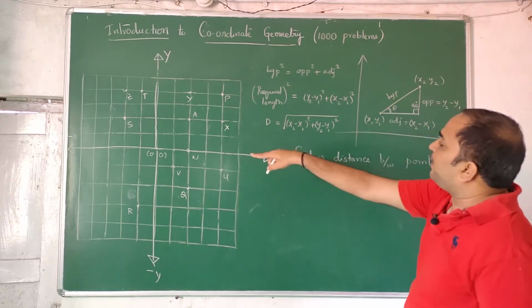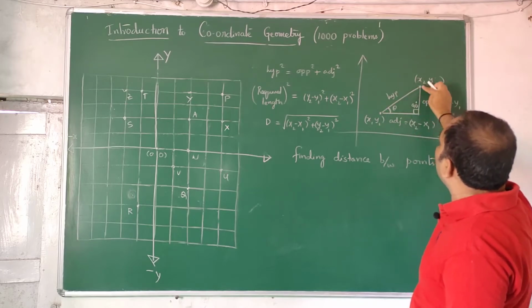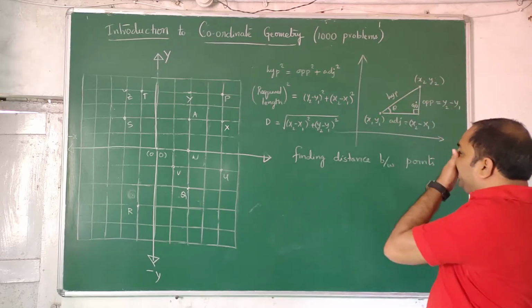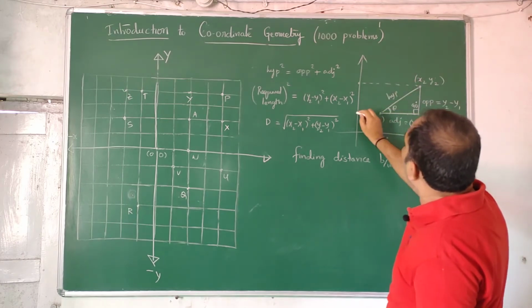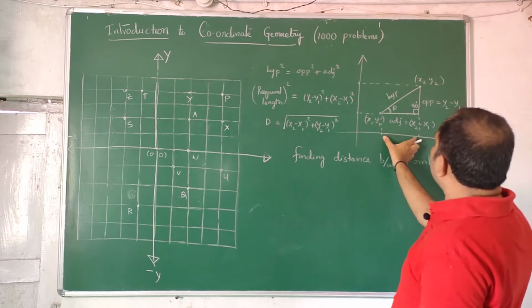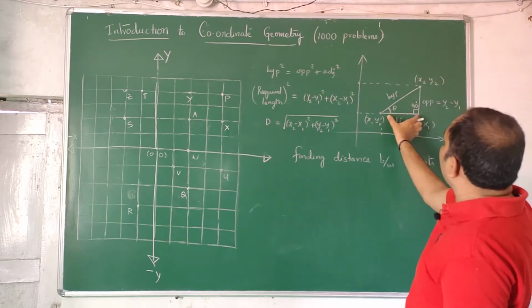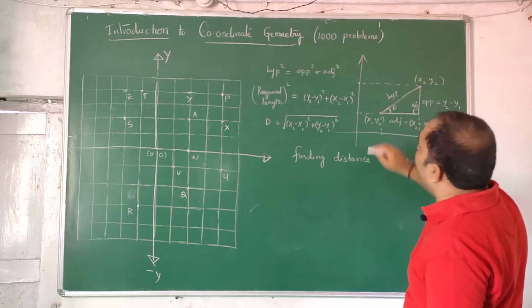This point, the way we located it, has coordinates x1, y1, and this point is x2, y2. Now I want the direct length, I don't want these things. So this value is y2 and this value is y1. This value is x2, this value is x1. If I get this length and this length, using Pythagoras theorem I can find this length. My interest is the hypotenuse.